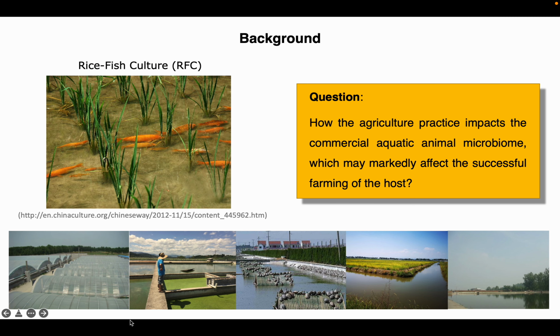We know that microbiome is important for the host fitness. Farming practice may reshape the host-associated microbiome. Rice fish culture is a good way to produce grain and animal protein in the same place. We want to know how the agricultural practice impacts the animal microbiome, which may markedly affect the successful farming of the host.